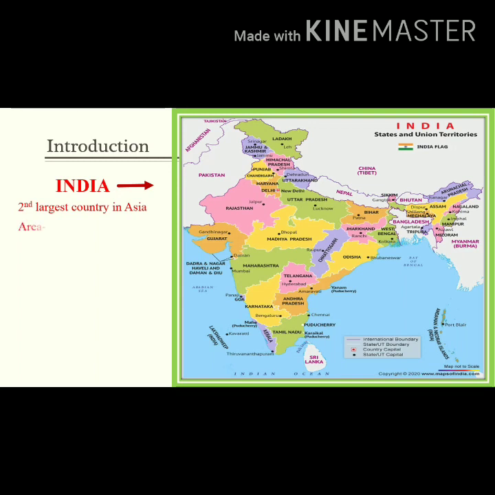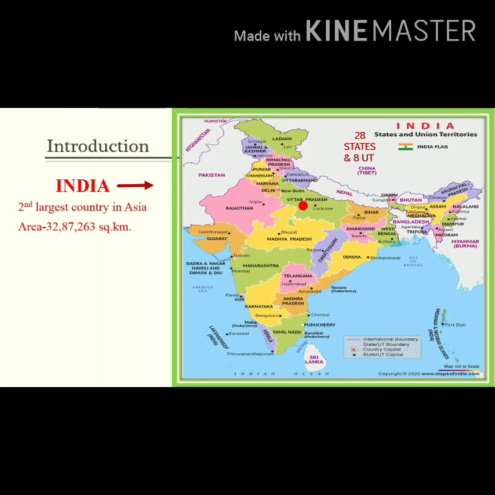India covers an area of 87,263 square kilometers. Students, in our country, India, there are 28 states and 8 union territories. We are living in Uttar Pradesh.